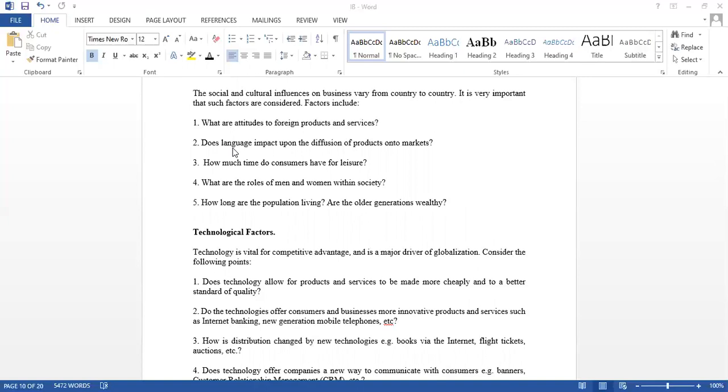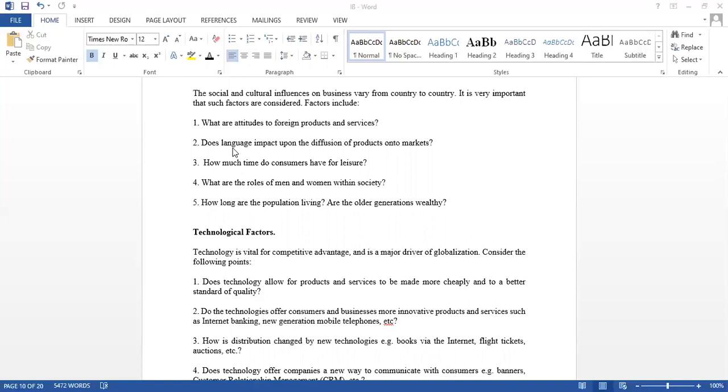what is the role of men and women, and what is the leisure time, or how much leisure time the customers have, or how long the population lives over there. You can also ascertain the ages, so teenagers or adult or old or young.